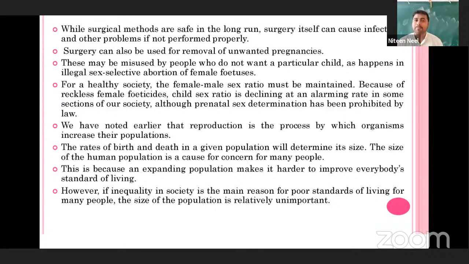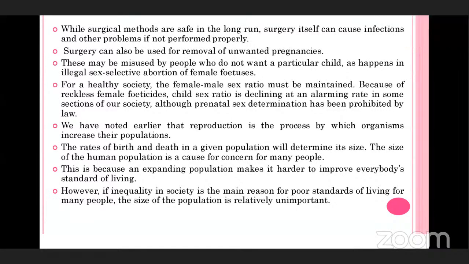So during that time, if there is unprotected sex, where no barriers are used, that leads to pregnancy.